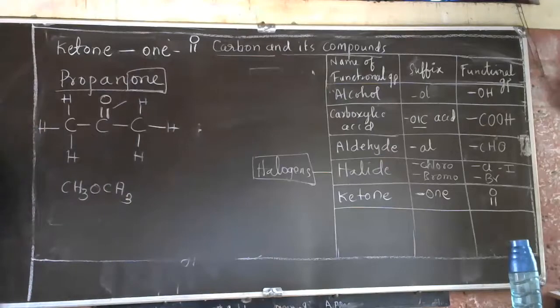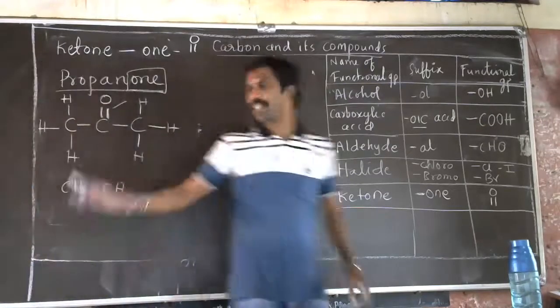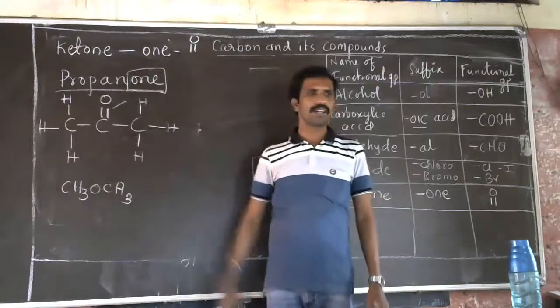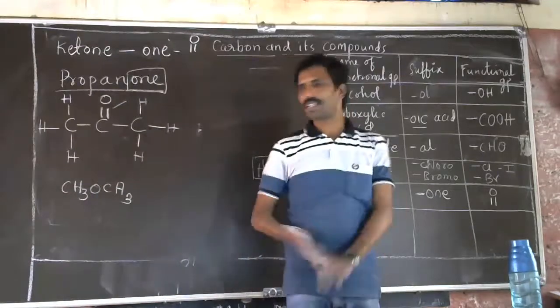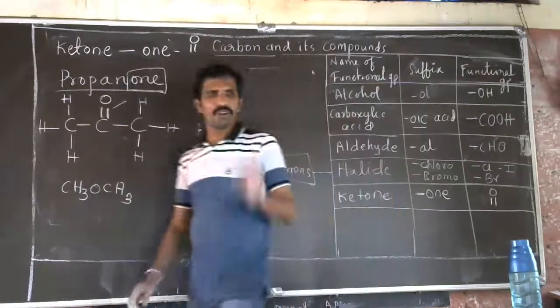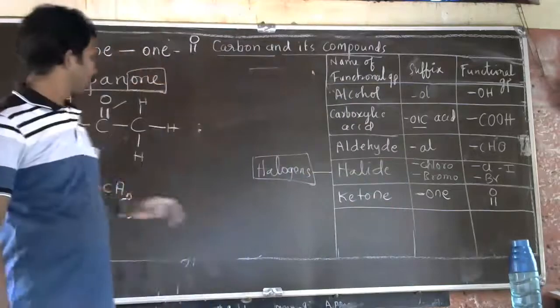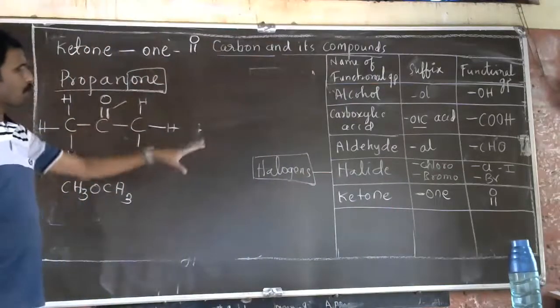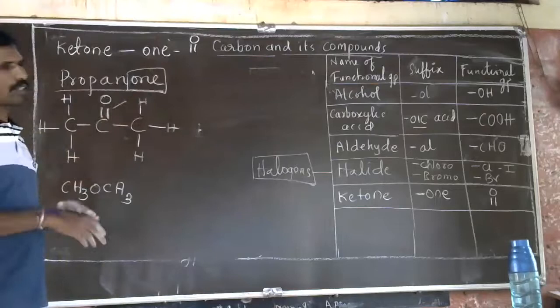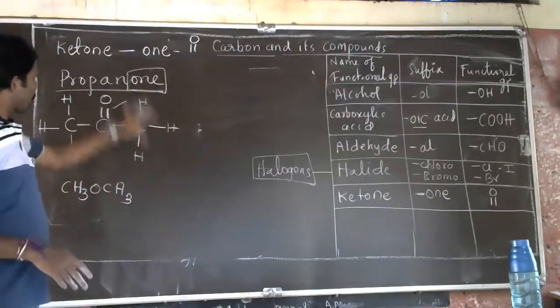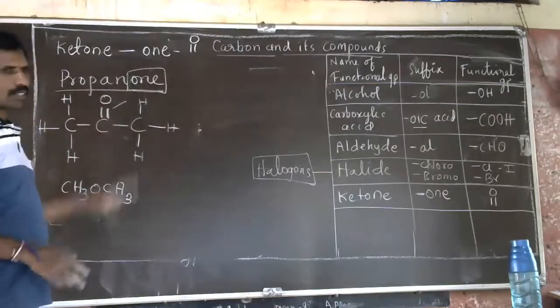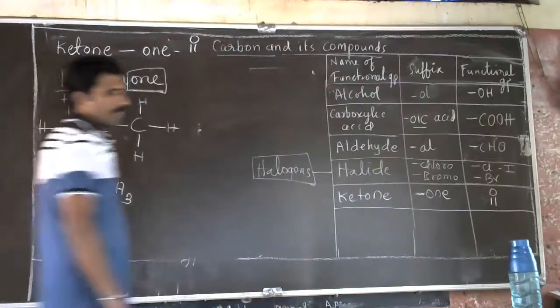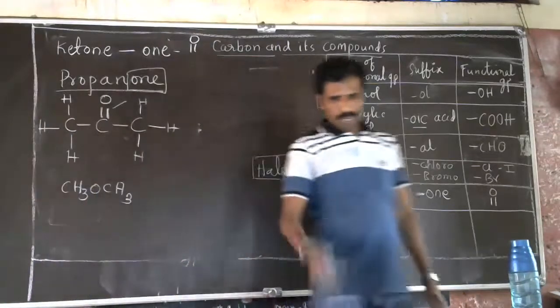So this is the molecular formula. Always it is represented in the middle. You have to represent the ketone group. These are the functional groups, represented like this, with the molecular formula and structural formula.